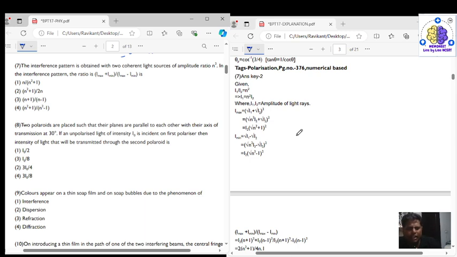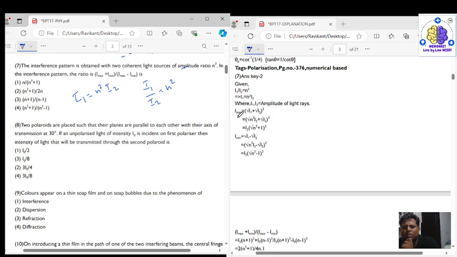Question number 7 says that an interference pattern is obtained with two coherent light sources of amplitude ratio n square. In the interference pattern, find the ratio of I max plus I minimum upon I max minus I minimum, right? So the ratio is n square. It means I1 upon I2 is equal to n square. From here we can say that I1 is n square times I2, right?